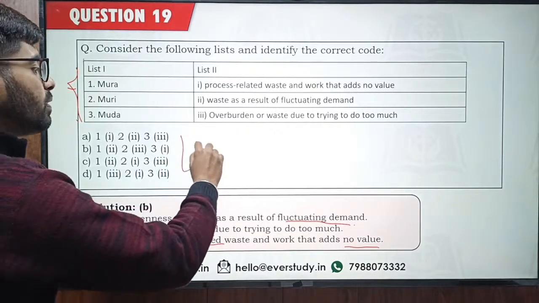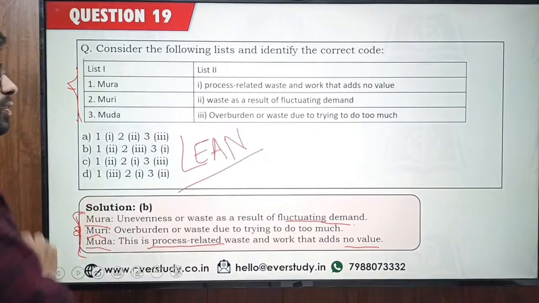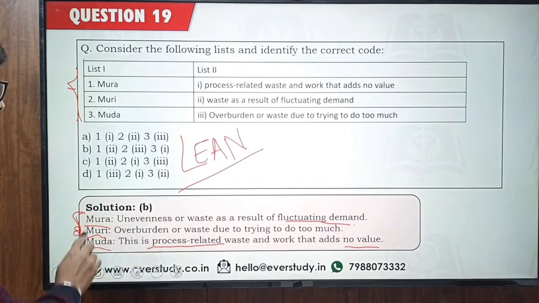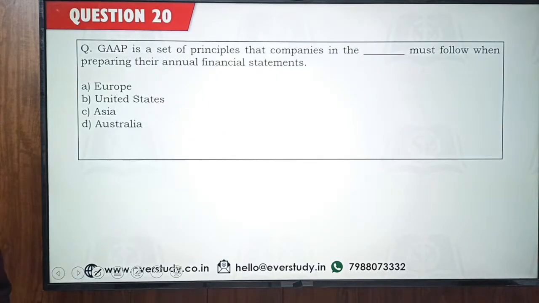This is related to your lean costing. Okay, lean costing. This is one of the topics which is there in your syllabus for Karnataka assistant professor. So you must be aware about these particular terms. This lean costing is basically concerned with improving the quality, reducing the wastage and all. So this is one of the important concepts. So I hope this is clear now. So now let's quickly move on to the next one.